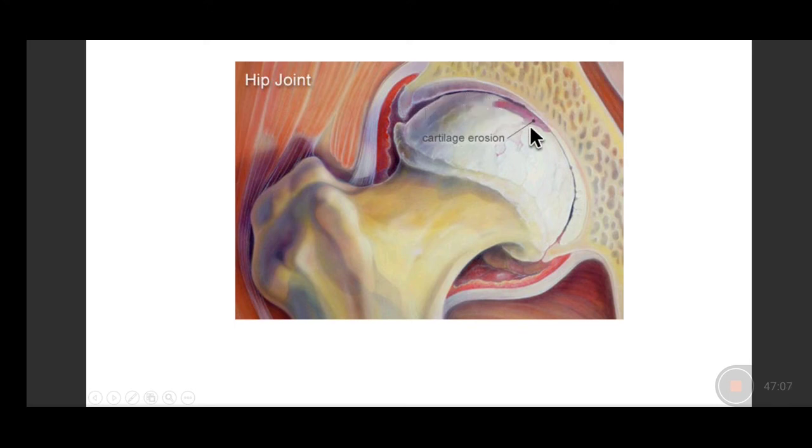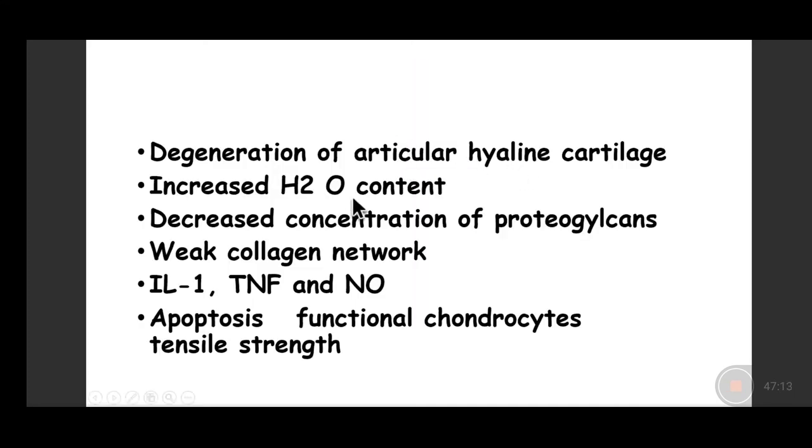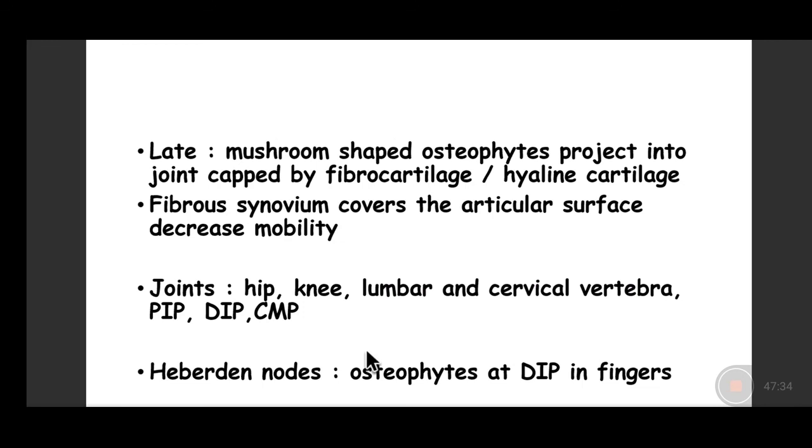So the fluid in between, the synovial fluid, decreases. There is erosion of the cartilage and there is decrease in the water content. A decreased concentration of proteoglycans occurs, leading to apoptosis of the functional chondrocytes and decreased tensile strength of the chondrocytes. That leads to this friction of the joint cavity with each other, hyaline cartilage moving with the bone, leads to extensive pain and difficulty in movement of the joints.